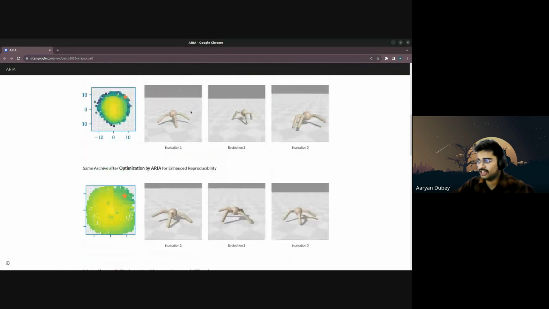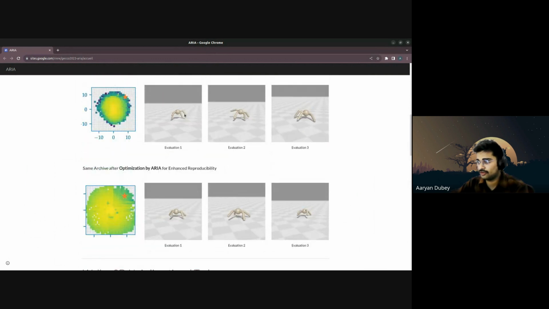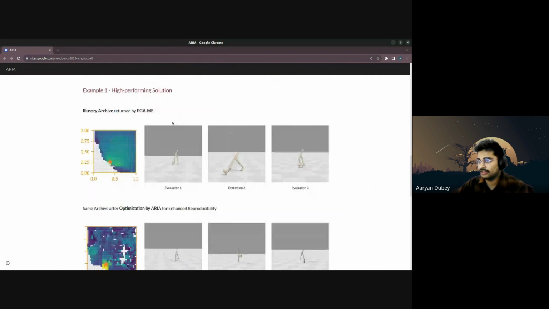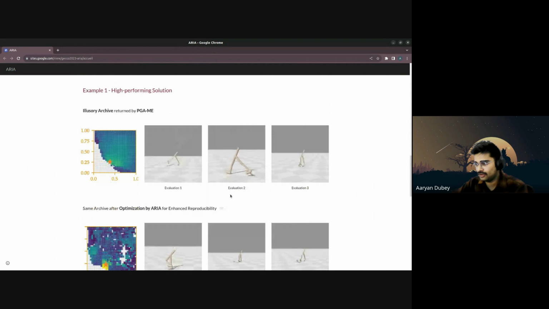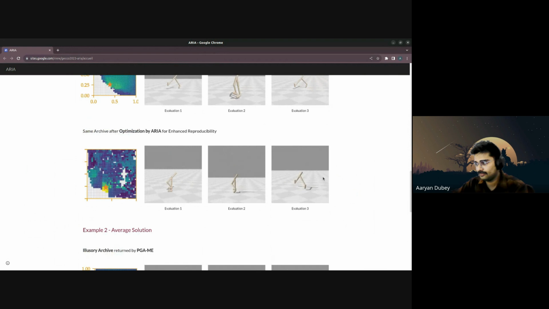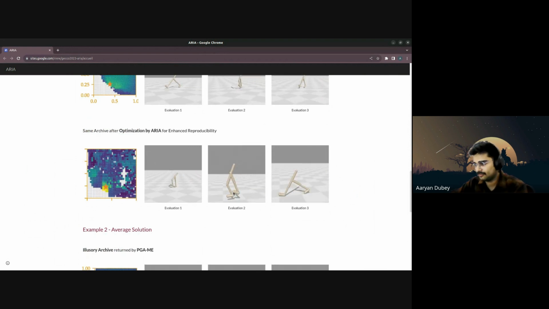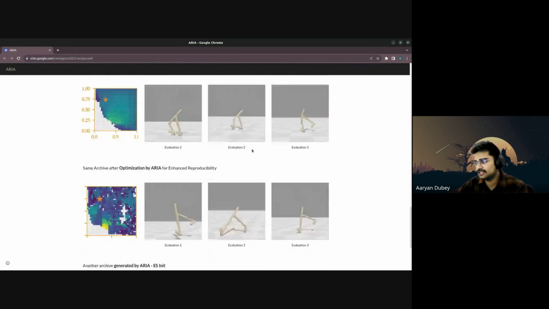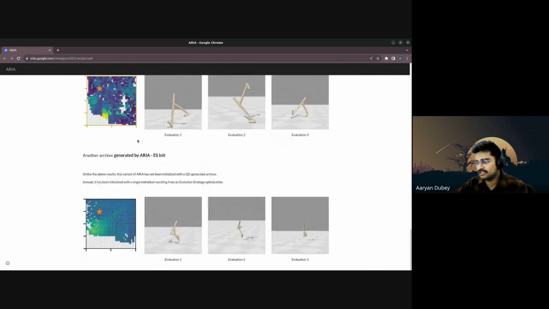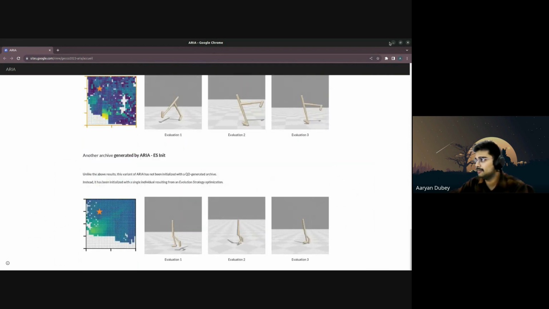This is for omnidirection. That is, there are 4 legs for this particular robot and it works in all directions. Then they have walker 2D unidirectional tasks. Generally, it goes into one direction. So here you can see, same as I've explained earlier, evaluation 1, evaluation 2, evaluation 3 are totally different. Then optimized by ARIA, all 3 become constant. Evaluation 2 sometimes is a little bit different, but yeah. Then after that, PGME, same results as ARIA, still the same result.